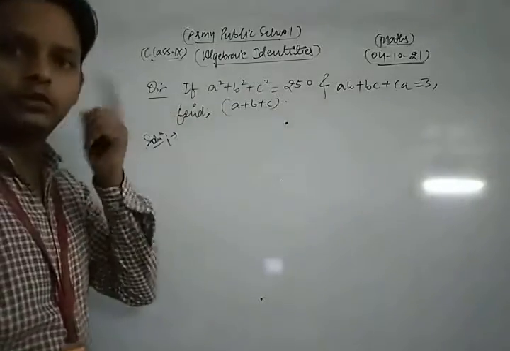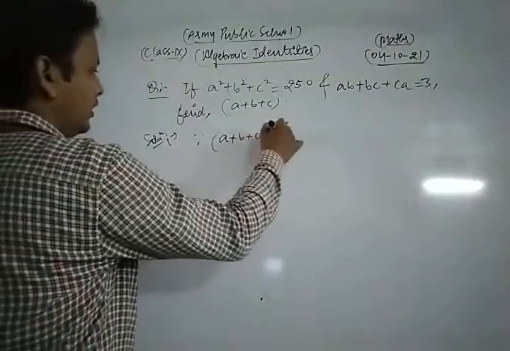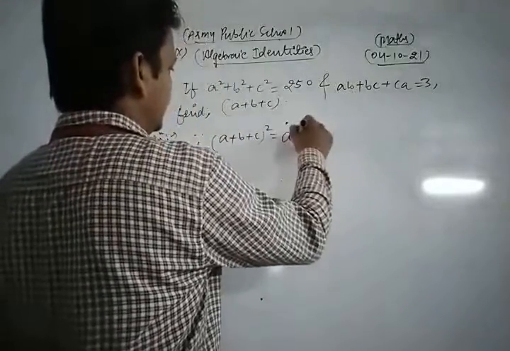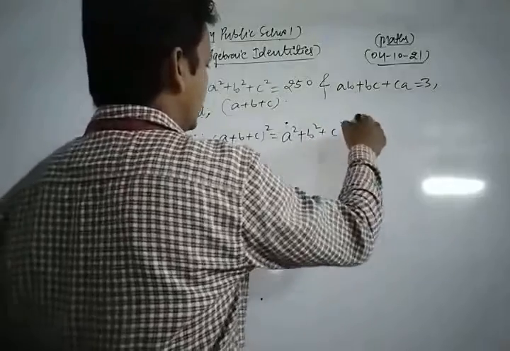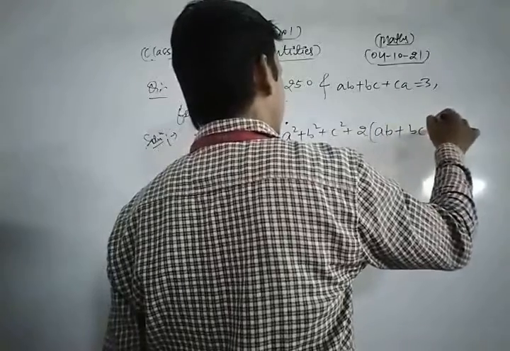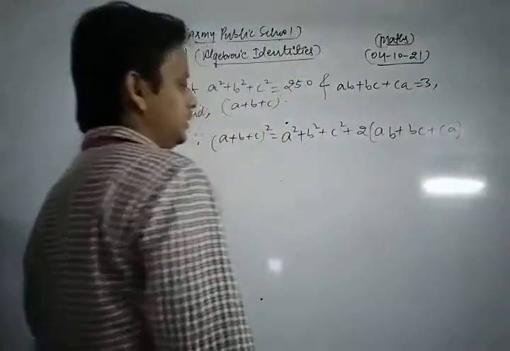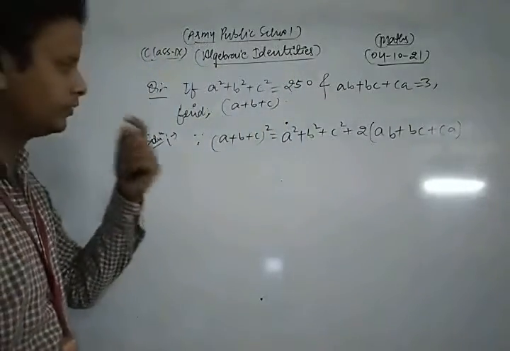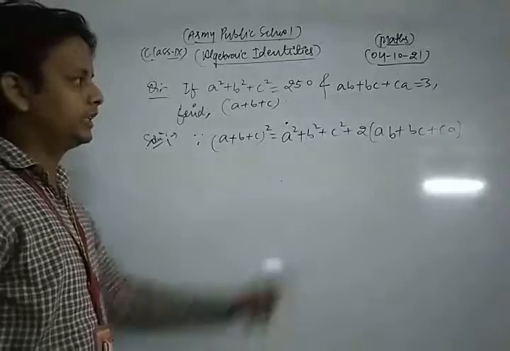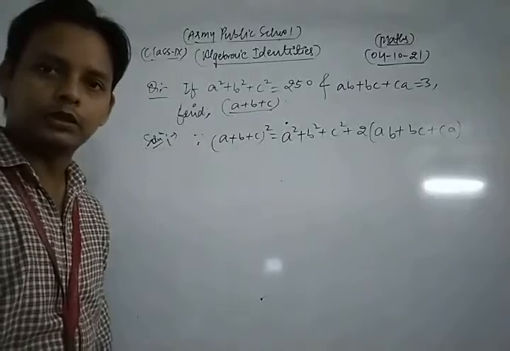So here we use the identity. Since we know that a plus b plus c whole square is equal to what? This is a square plus b square plus c square plus 2 times ab plus bc plus ca. Okay. Now we put the value of a square plus b square plus c square and ab plus bc plus ca in that identity because we want to find the value of a plus b plus c.